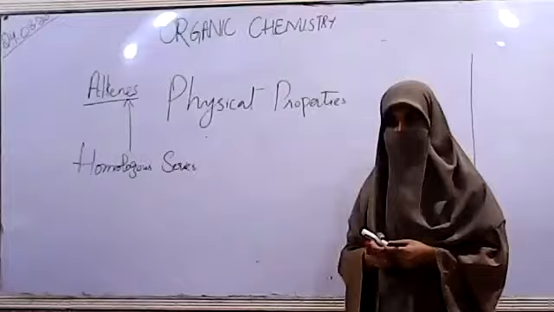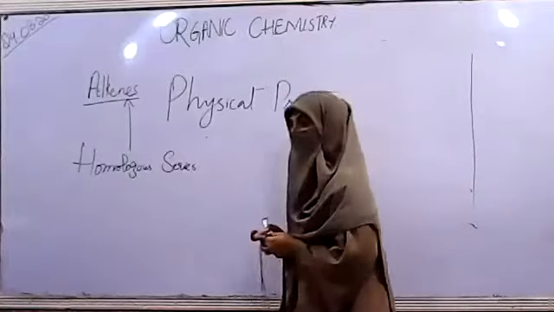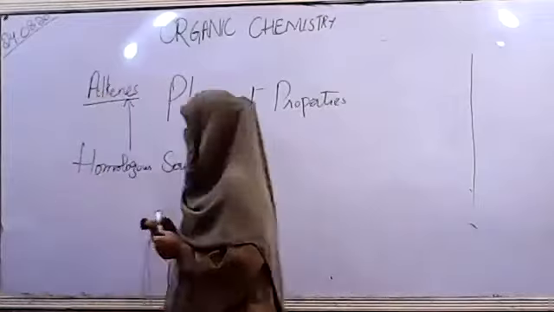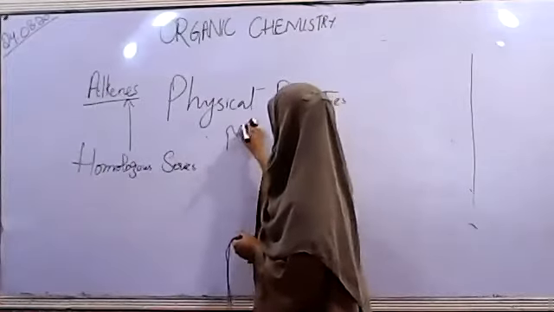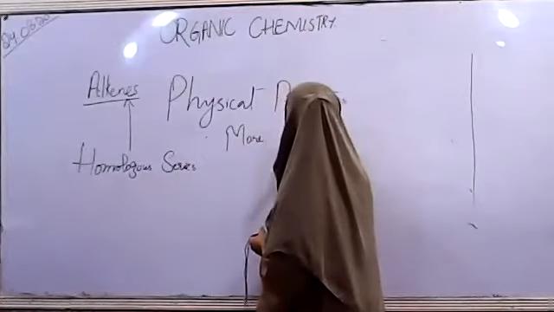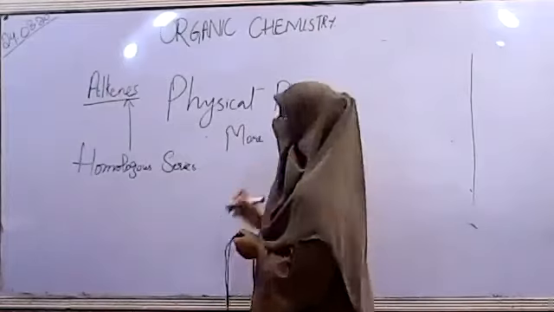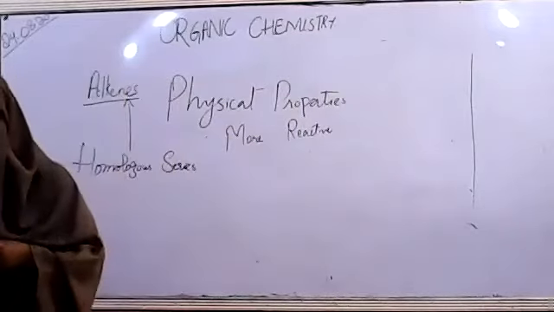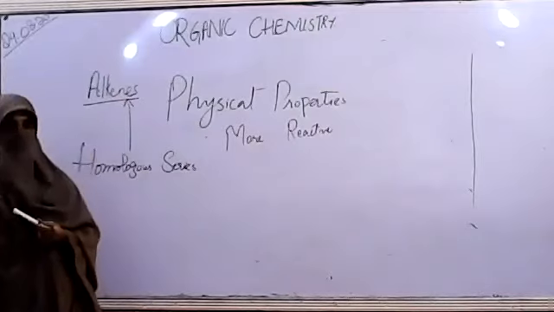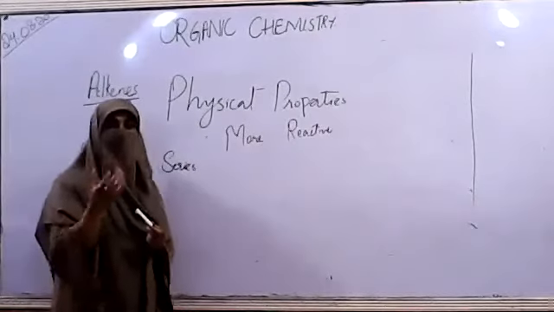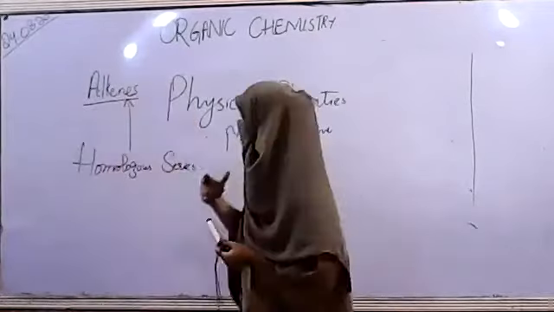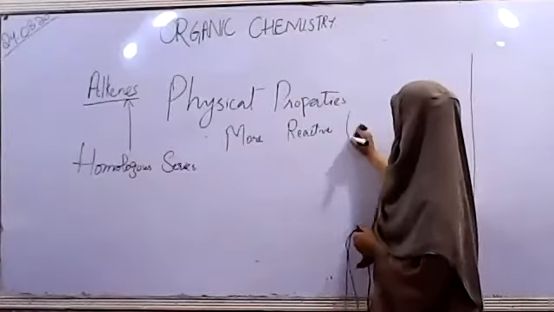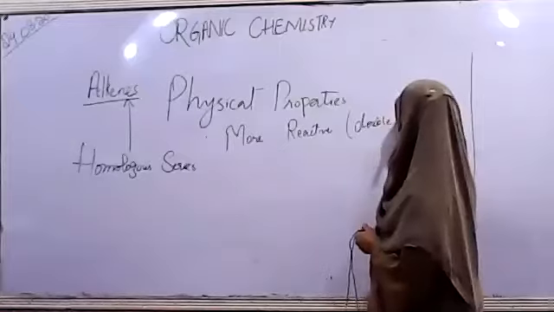It has unsaturation in it, and the presence of unsaturation basically makes it a little more reactive. So the first point is that they are more reactive as compared to alkanes, because alkanes were saturated, they had a little more inertness, but alkenes have more reactivity because of the presence of the double bond.